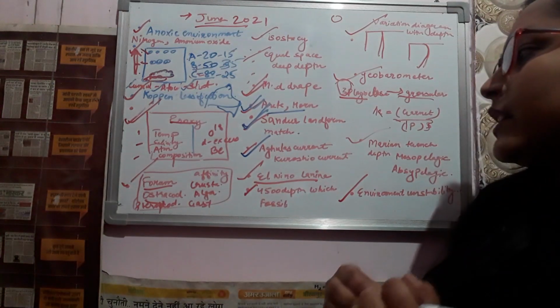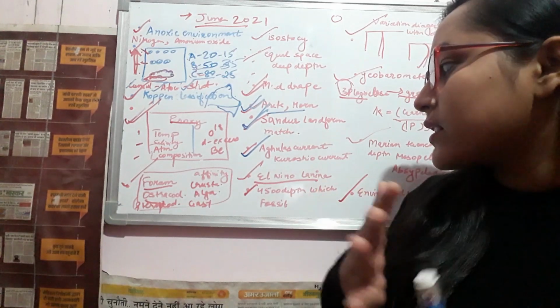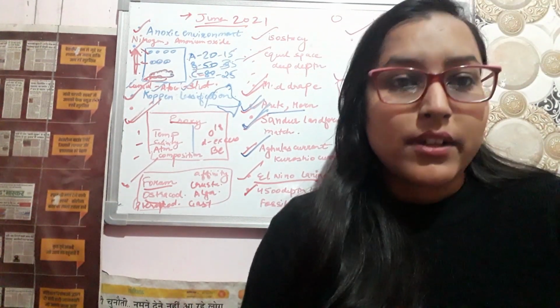Next question was from the ocean currents. Three currents were given, which are the Agulhas current, the Kuroshio current, and so on, and we have to match which one is a cold current and which one is a warm current.